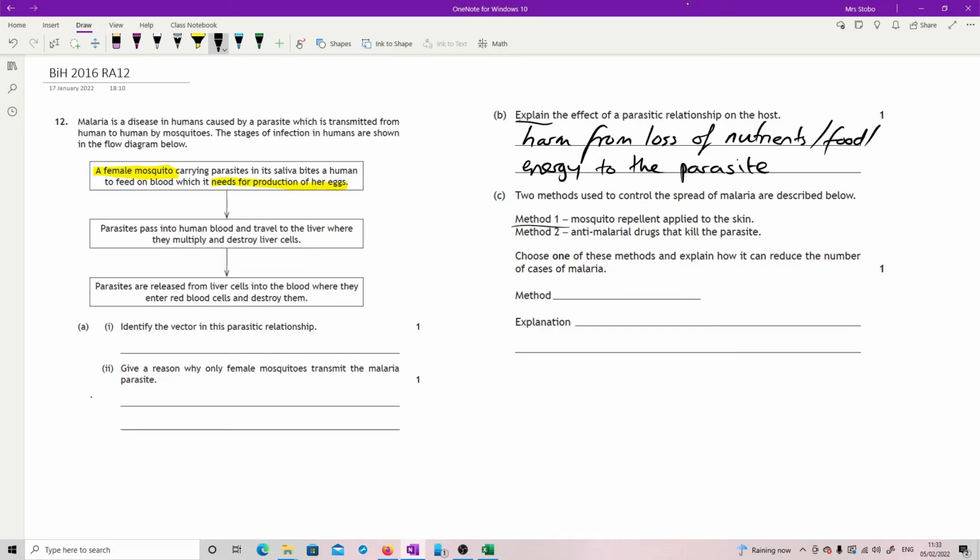There you go. Or you go for 2, and the explanation for that one is that if there are fewer parasites, then they cannot be spread as easily from one to another. That's it, actually. It's not too bad. So in this one, I really think the biggest issue is just that word there, making sure you're answering the right question. Otherwise, it's not too bad at all.